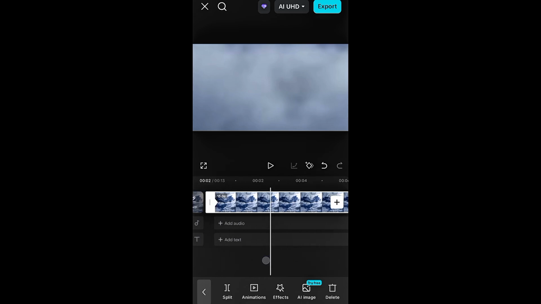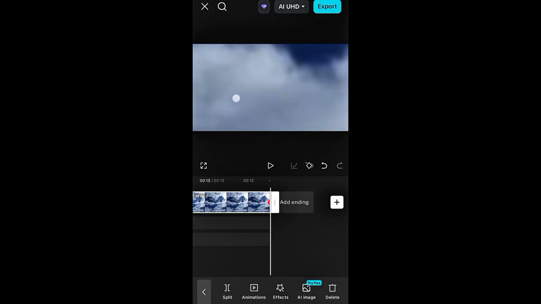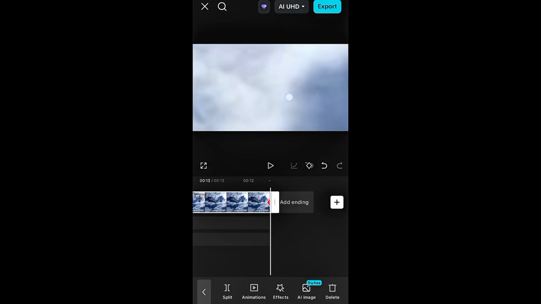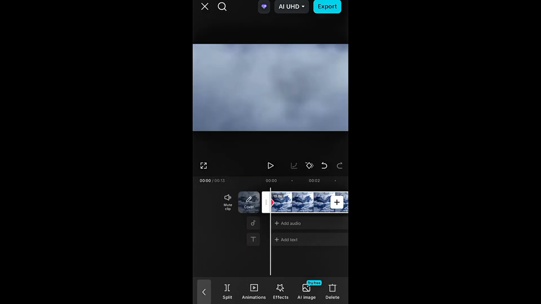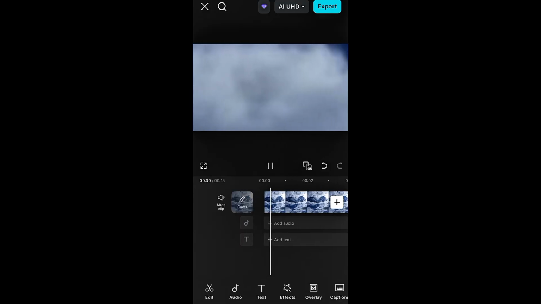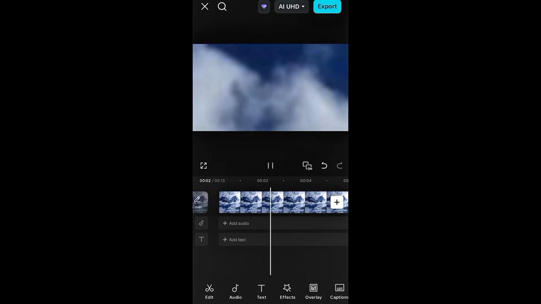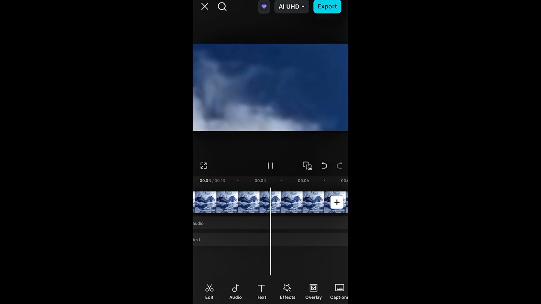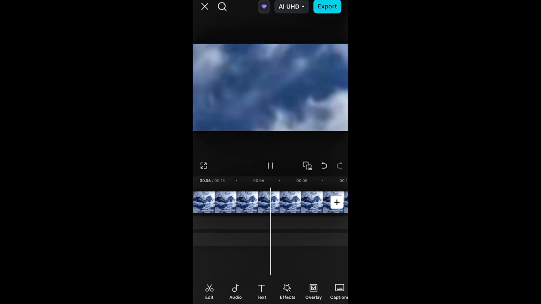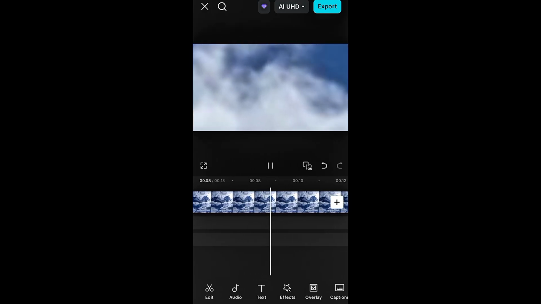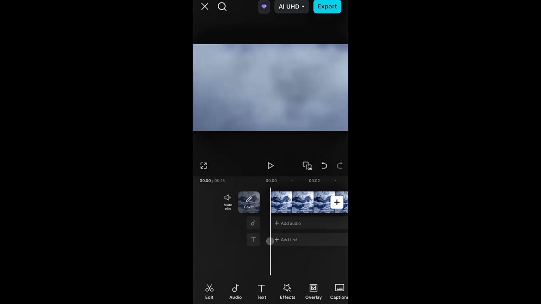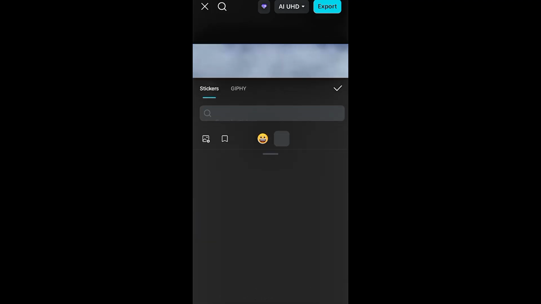I moved to the end of the timeline and moved the picture from the left side of the screen to the right. A keyframe was automatically added at the end of the timeline, creating the illusion that the sky was moving. So that's the result of the moving sky illusion.